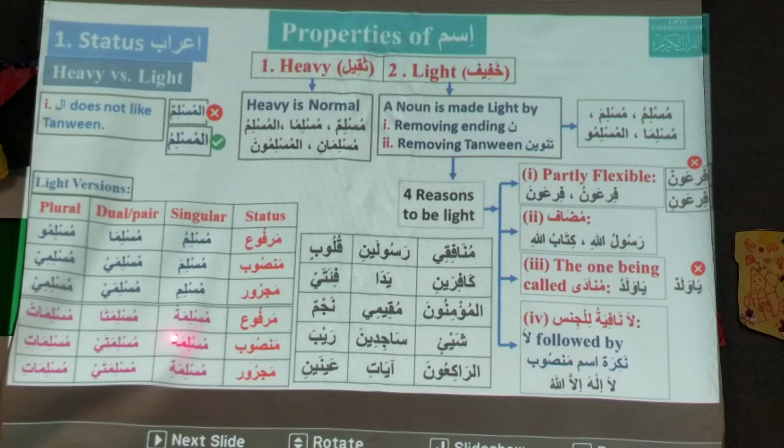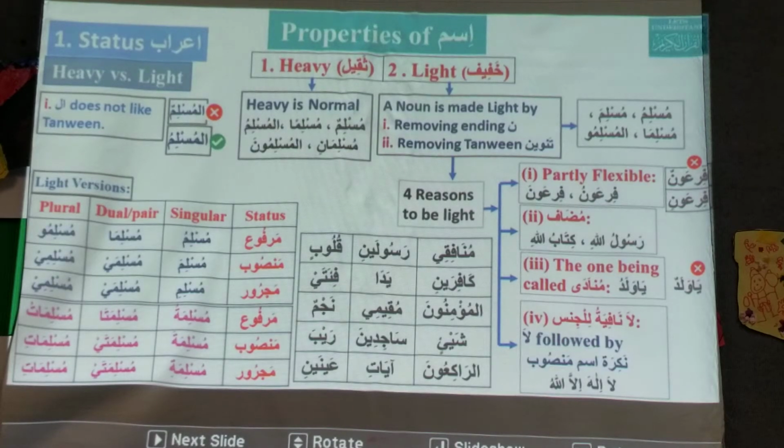Okay, similarly for feminine, muslimatun becomes muslimatu, muslimatan becomes muslimata, and muslimatin becomes muslimati. And here it was muslimatani, so it becomes muslimata. Muslimataini becomes muslimatai. Muslimataini again muslimatai. This is the light version. So light version is used in these four conditions only.